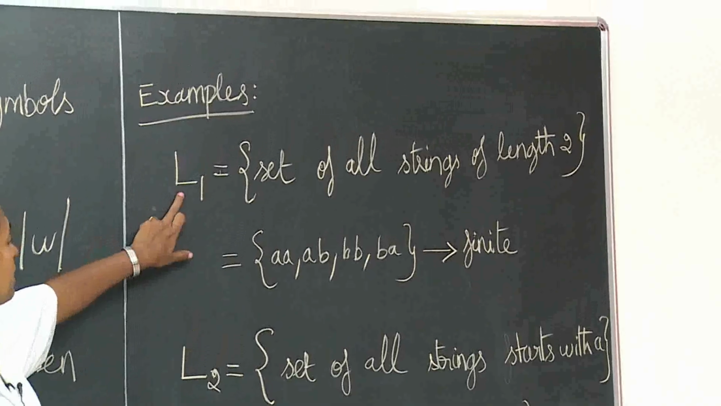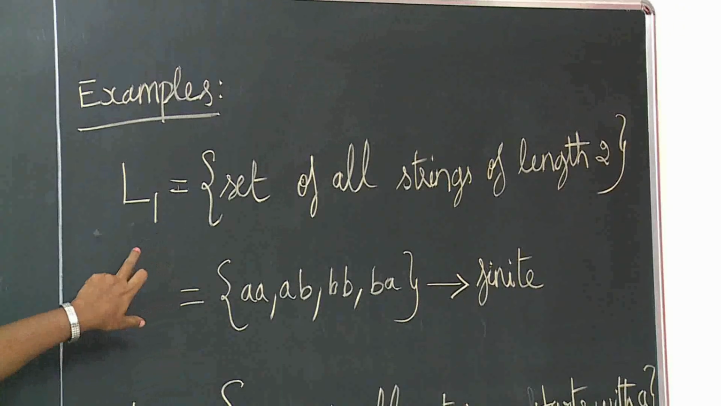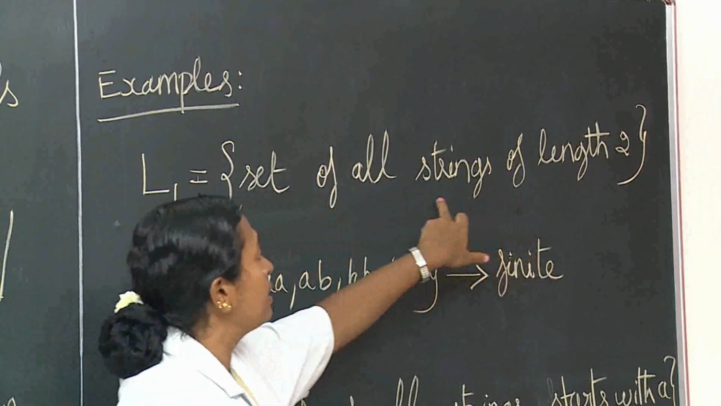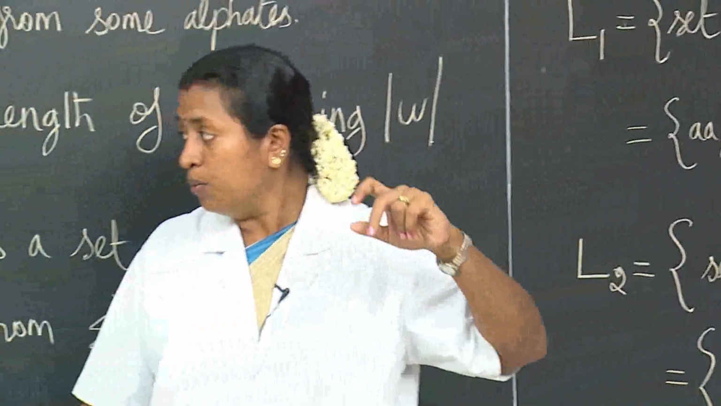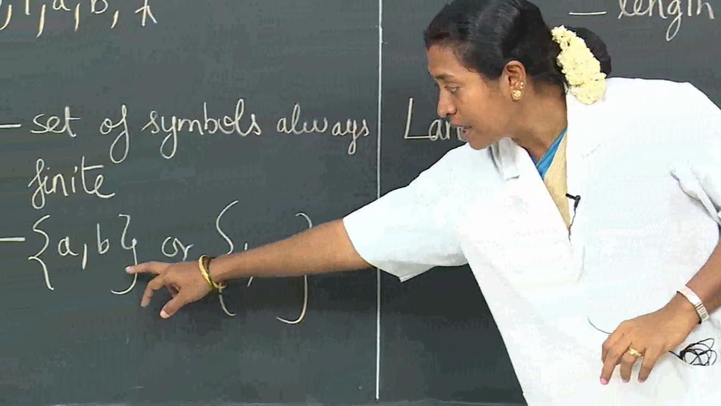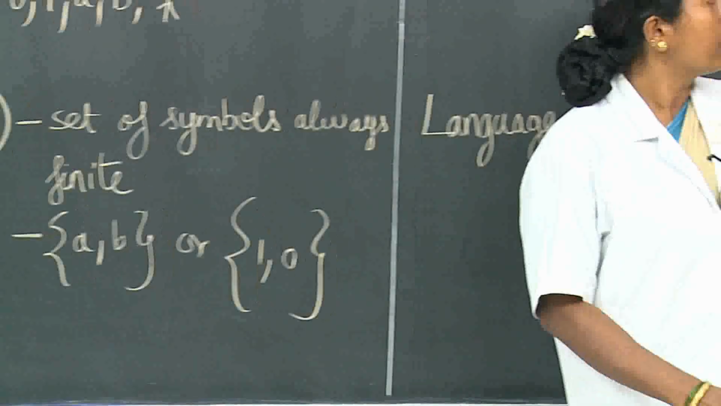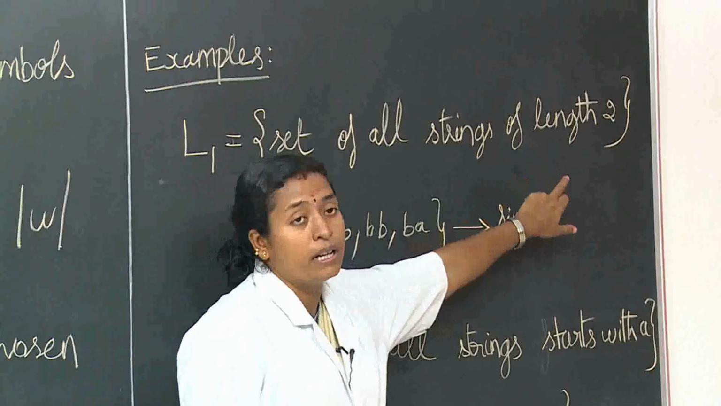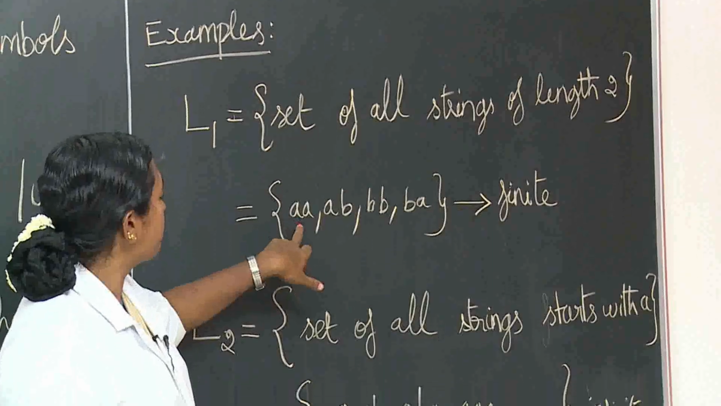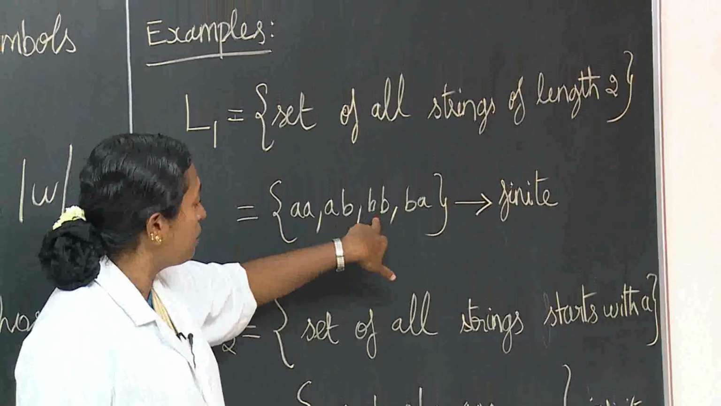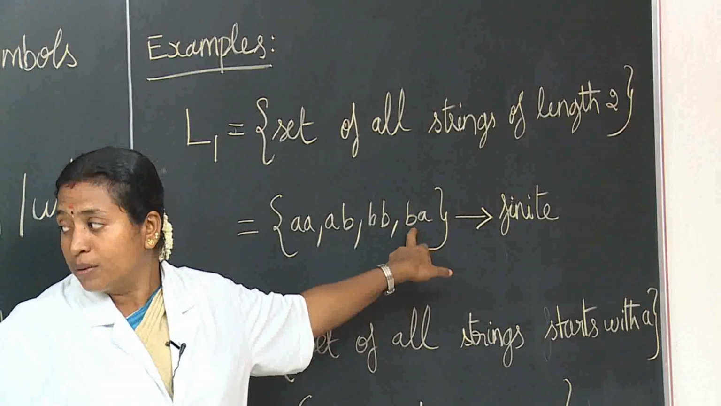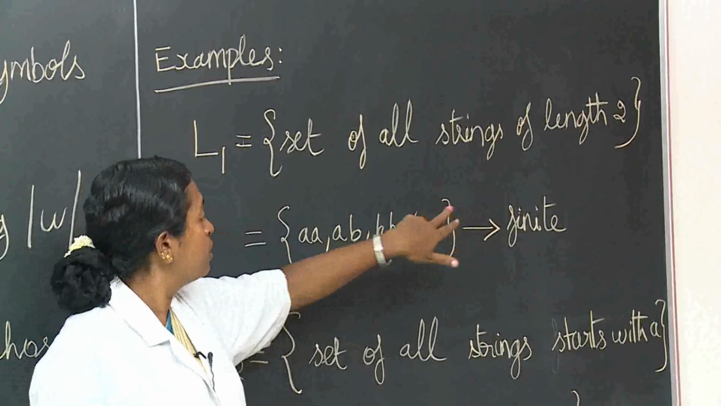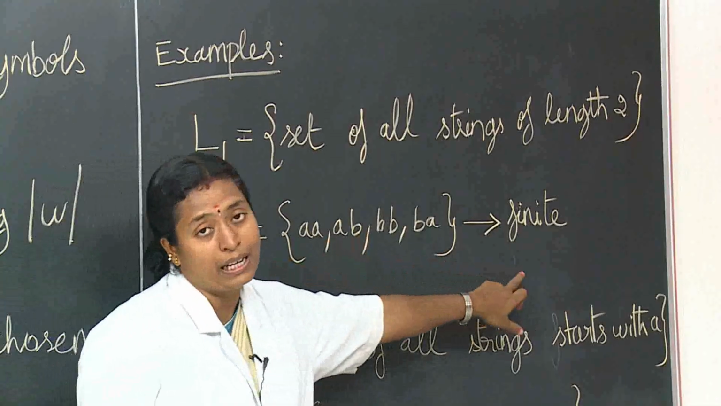Here, let us consider language 1. The condition given is the set of all strings of length 2. That is, the string length should be 2. The alphabet we can take is A, comma B. The combinations will be AA, AB, BB, BA. There are no other possibilities for these two alphabets with length 2. So this language is known as a finite language.